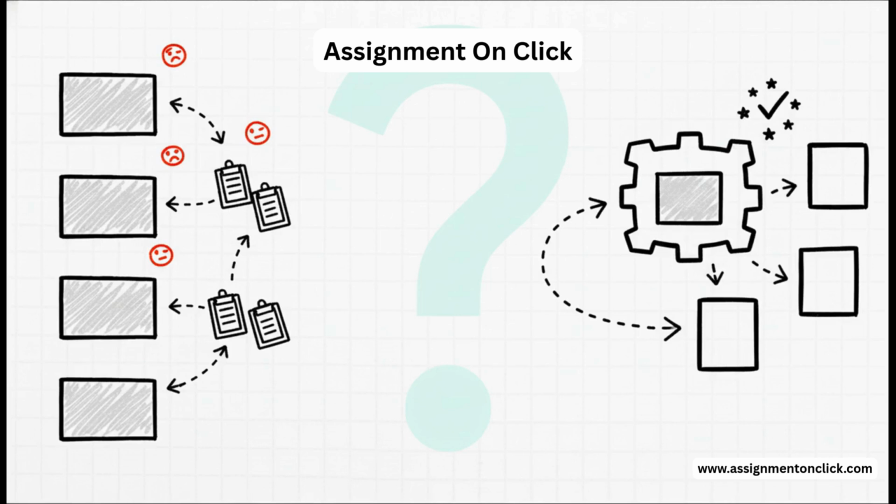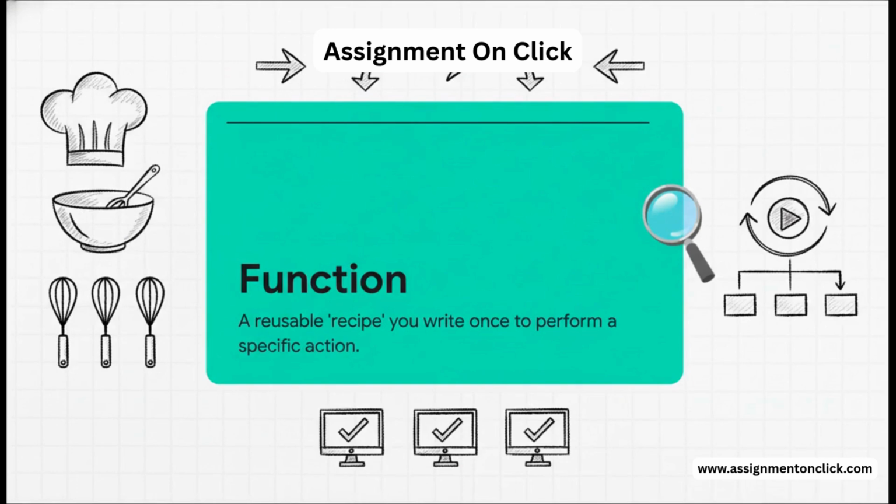Well, there is a much, much better way. And that better way is called a function. The best way to think about it is like a recipe. You figure out the steps for a specific task. I don't know, maybe cleaning up a column of data or calculating a specific metric. You write that recipe down once, and then anytime you need to do that exact task, you just call your recipe by its name. That's it. No more endless copying and pasting.